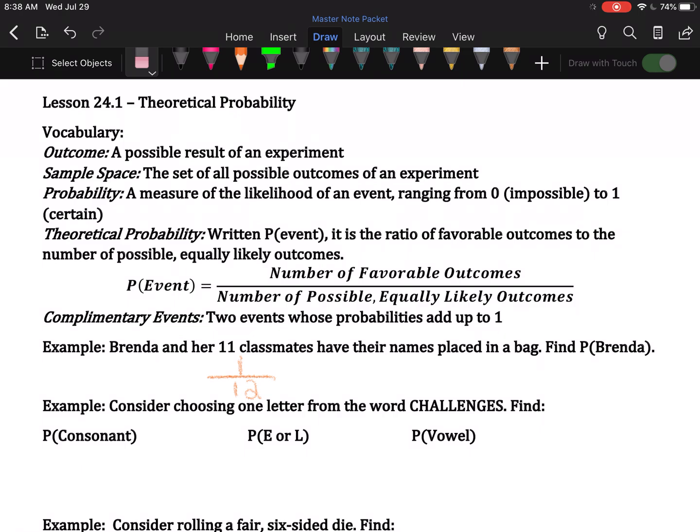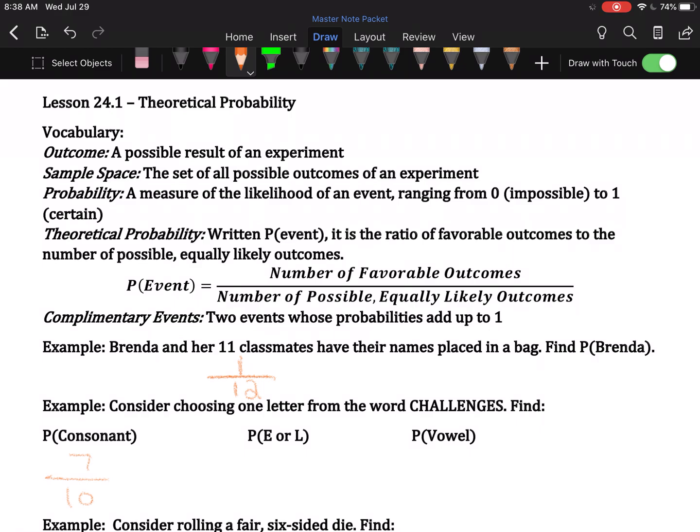Let me clean that 7 up. There are 7 consonants. How many letters are there total? Well, 1, 2, 3, 4, 5, 6, 7, 8, 9, 10. There are 10 letters in the word challenges. Yes, I'm aware that there are 2 L's and 2 E's, but they are separate letters, so they each count. So you have a 7 out of 10 probability, 7/10 probability, of drawing a consonant.